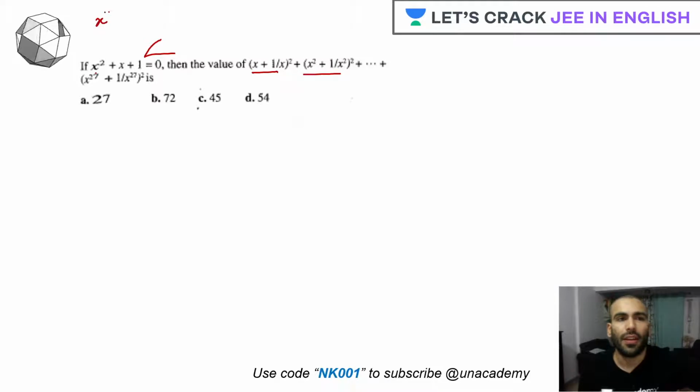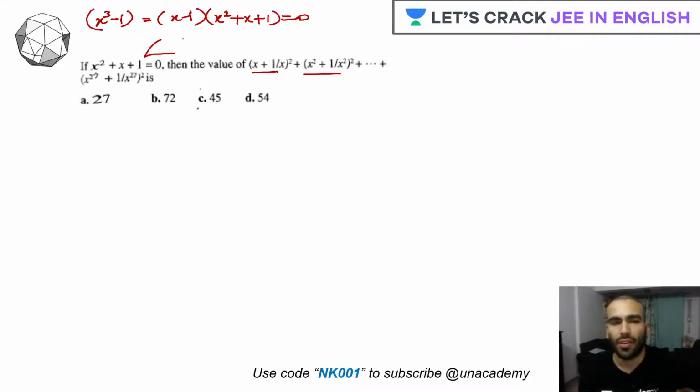Do you remember this? x cube minus 1, x minus 1, and then we have x square plus x plus 1 is equal to 0. So I feel that yes, I need to calculate the roots, and what will be the roots? Obviously one will be omega, another one will be omega square. Correct? So now what exactly you need to calculate? x plus 1 upon x, x square plus 1 upon x square, whole squares. Basically we need to find the summation of all these terms.